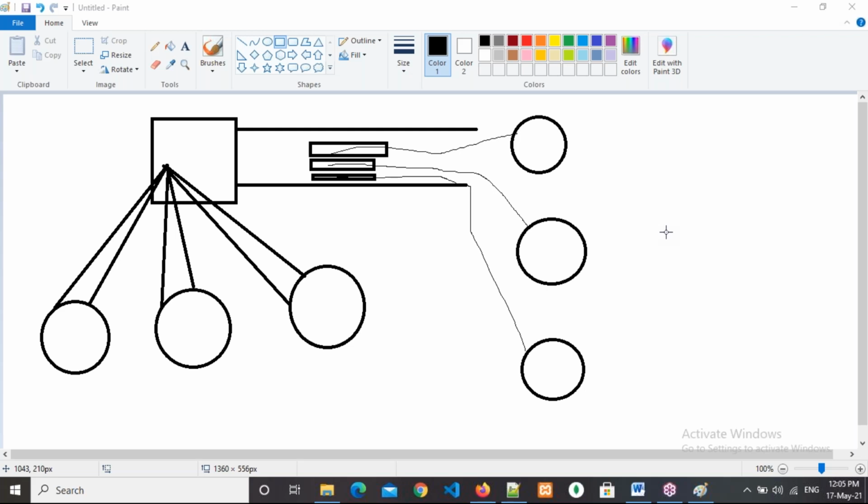So how will this Node.js work? It will take a request from the user and it won't wait until the response is ready, and it will take another request from the same user or from another user, and again send the request to the server. If the response is immediately ready, it will immediately send the response to the user also. Okay, and it will take another request from another user and send it to the server, and if the response is very big, then what happens?